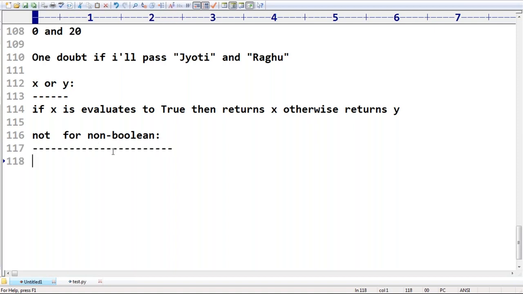Very simple. If X evaluates to false, then the result is always true. If X evaluates to true, the result is always false. Remember that, so in this case you are not going to get 0 or 10 and so on.